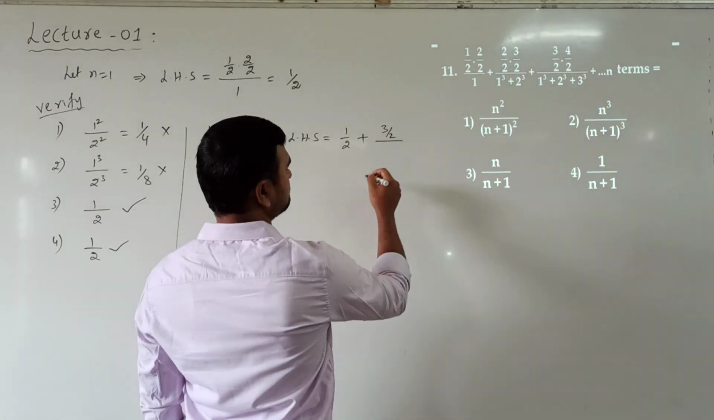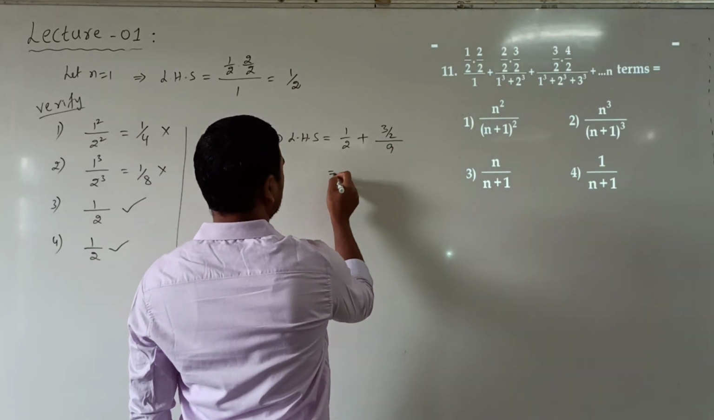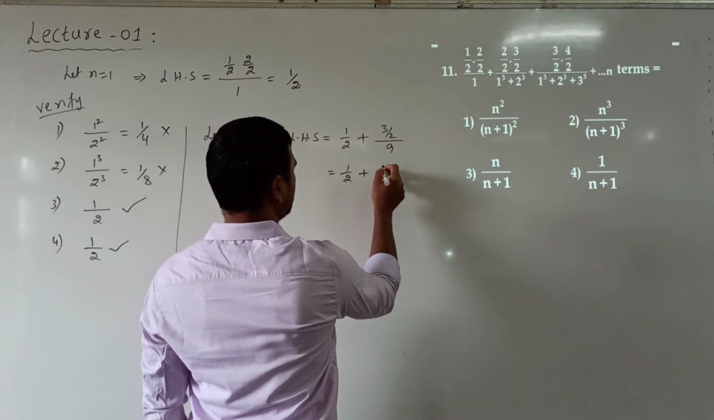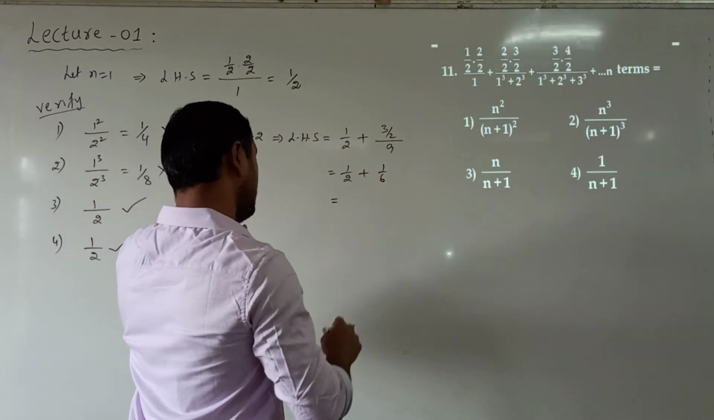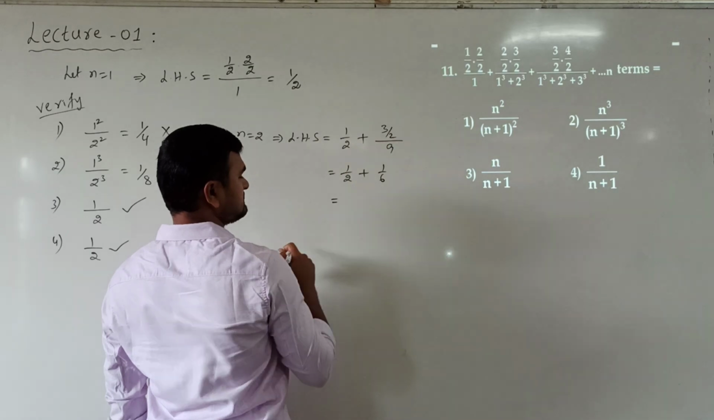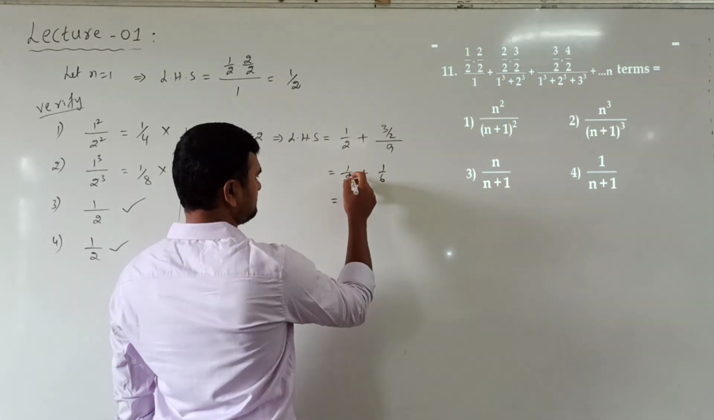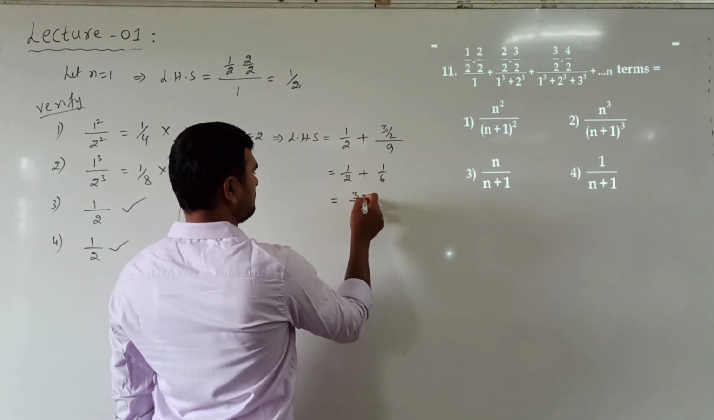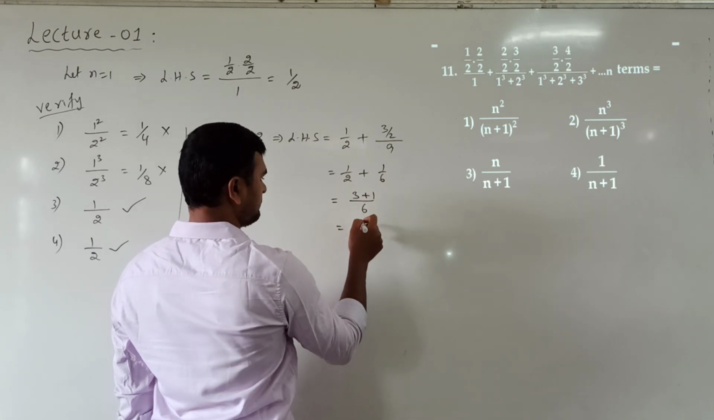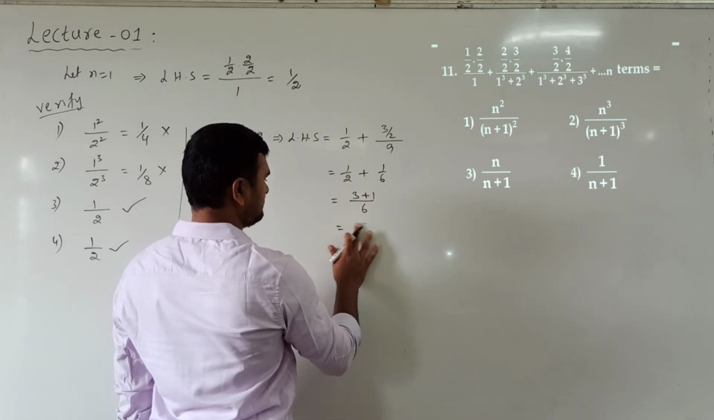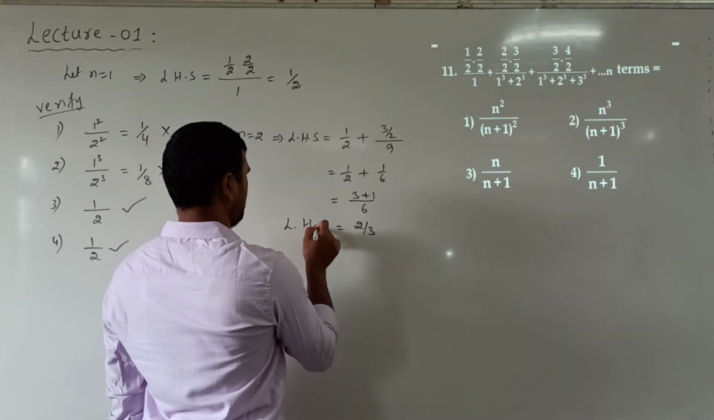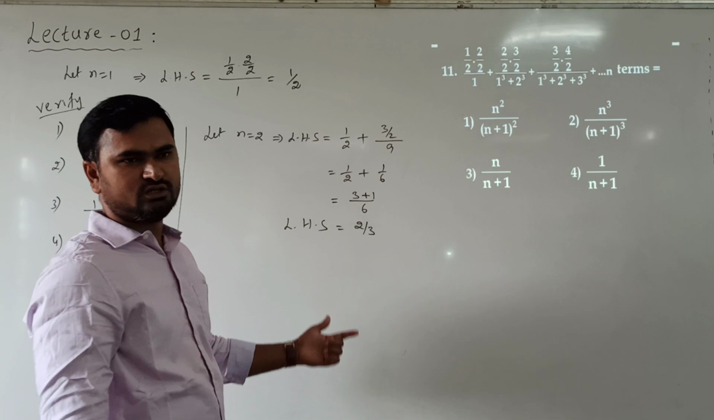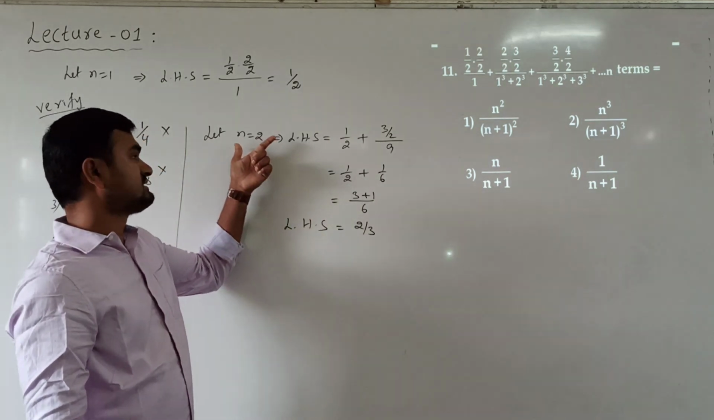divided by 9, which is 1 by 2 plus 1 by 6. 3 cancelled 3 times, so 1 by 6. 6 is LCM. 3 plus 1. So 4 by 6 means it is 2 by 3. So left hand side is 2 by 3 whenever n is 2.